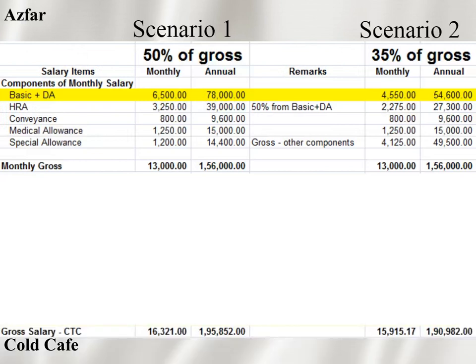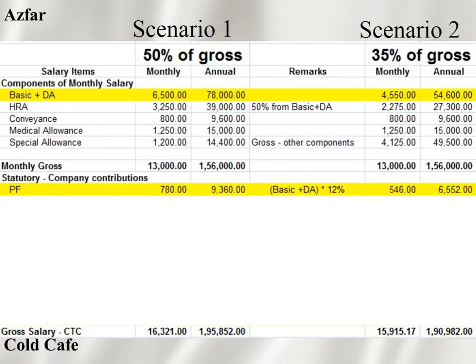Just have a look at the gross CTC. The gross CTC in the first scenario is 1,95,852, whereas in the second scenario it is 1,90,982. There's a huge difference between these two. The gross salary is the same, but the gross CTC certainly differs. This difference has come only because of the basic percentage. If I change the basic percentage from 50 to 35, see where it is getting affected.